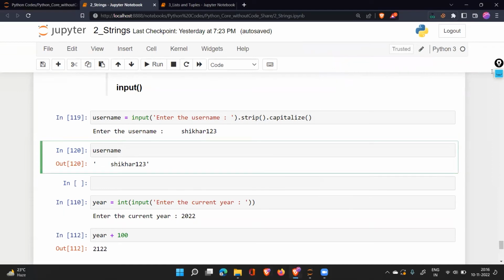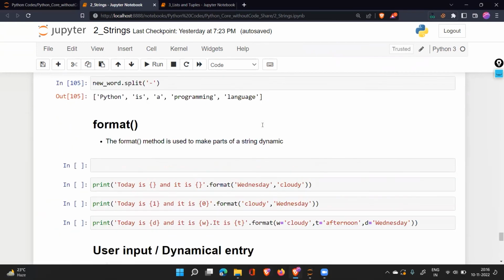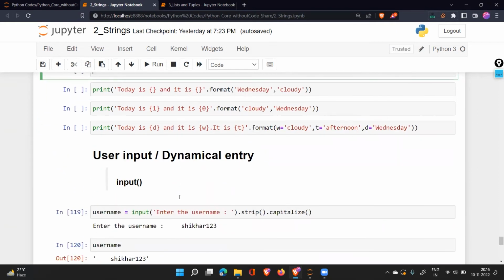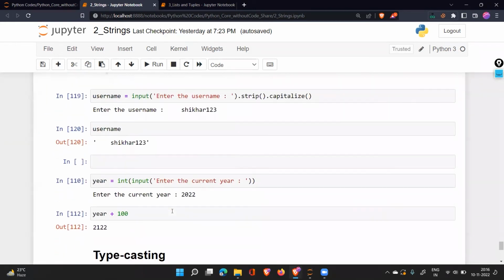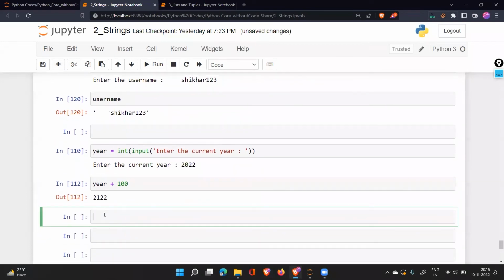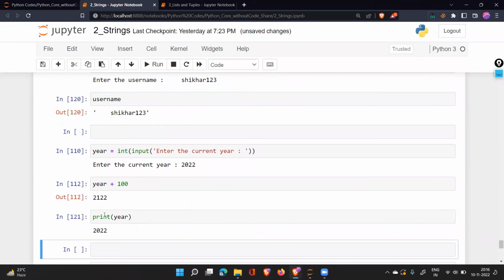Now, I think you understood this concept. The last thing which is left is the format. What do we mean by format? When we take input, this is how it looks. And how do we show the output to the user? Let's say I have taken the input year and I want to show it to the user. I will do print year.